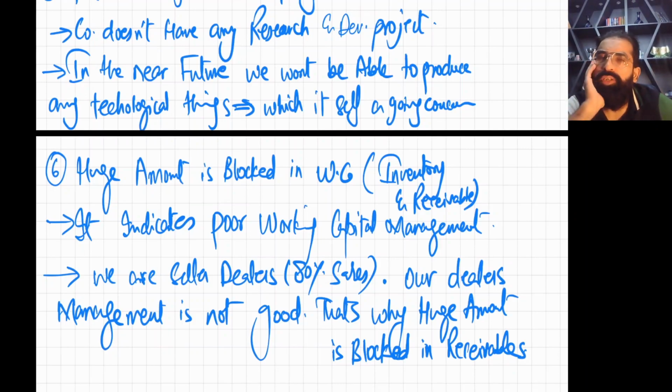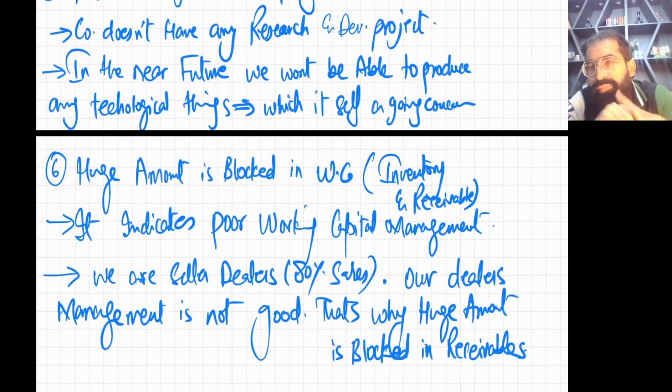Okay. Did you understand this point? See, we don't have cash. Why don't we have cash? One reason for suffering is that our money is blocked in inventory and receivables. And what is the evidence? The evidence is your high inventory days and high receivable days. And why are your receivable days high? Because other competitors, the other industry players, do the majority of sales directly through retail, and we are doing it through dealers. Normally this is the market norm, that when you sell through dealers you have to give them credit. So that's why our money is blocked in receivables, and we cannot get it on time because our dealer management is not good.